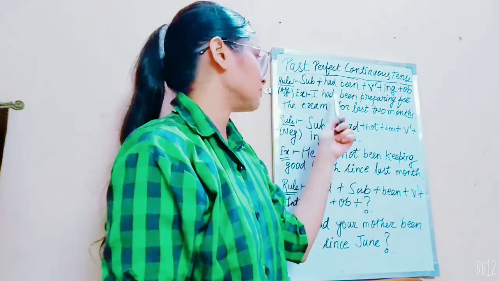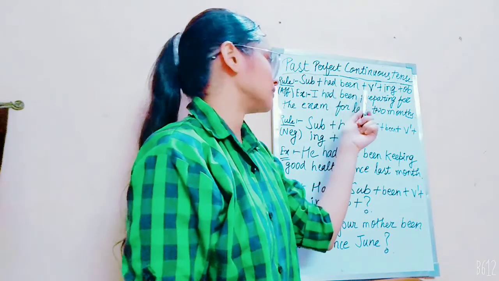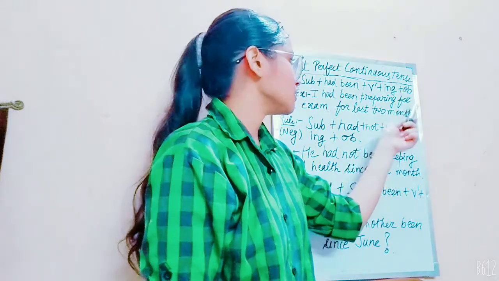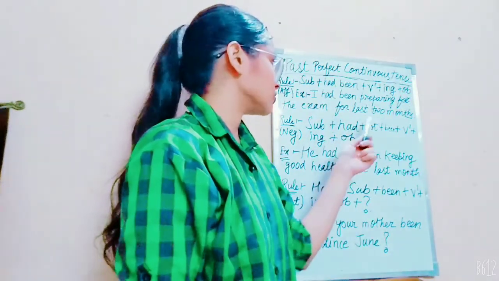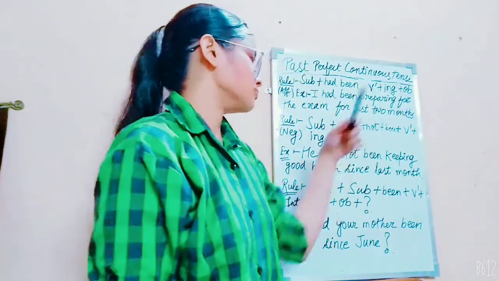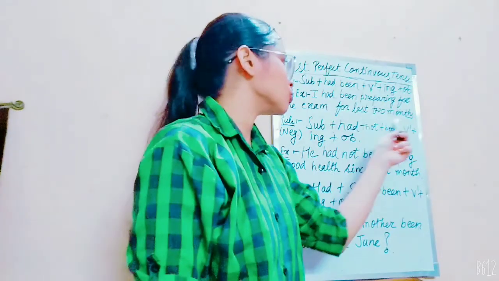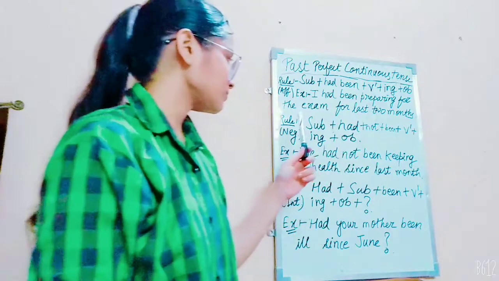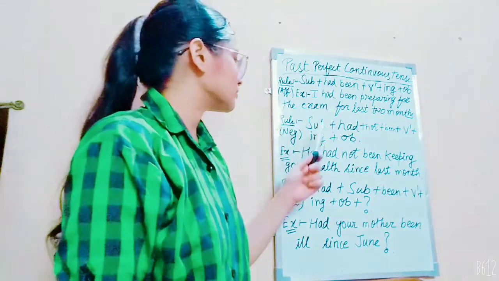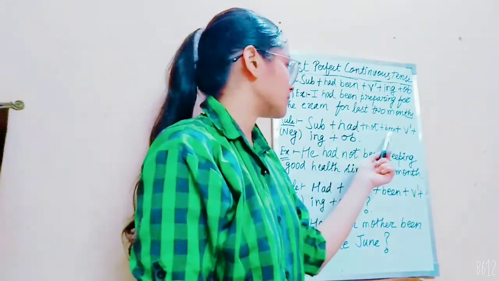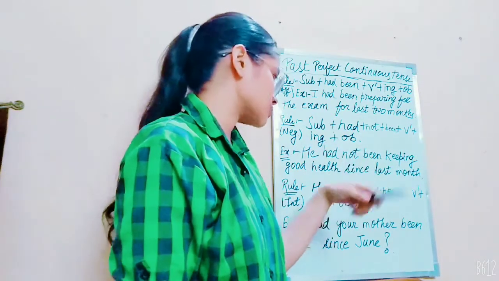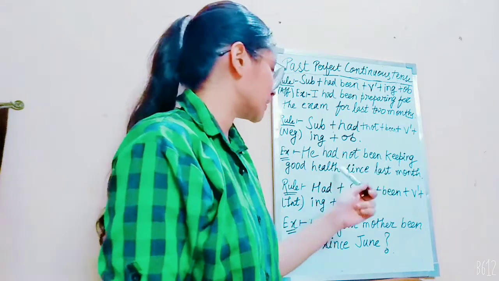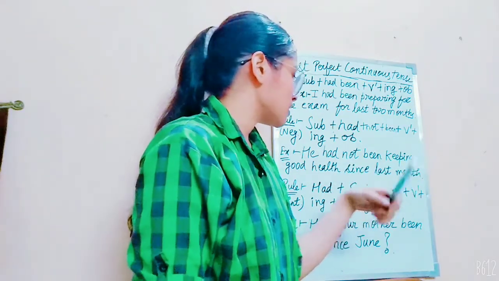I will stand for subject. Had been will act as a helping verb. Prepare for verb's first form plus ing. For the exam for the last 2 months will act as object. Since we don't know exactly when these 2 months are, we will use for here. Now its rule for negative is subject plus had not plus been plus verb's first form plus ing plus object. Example, he had not been keeping good health since last month.